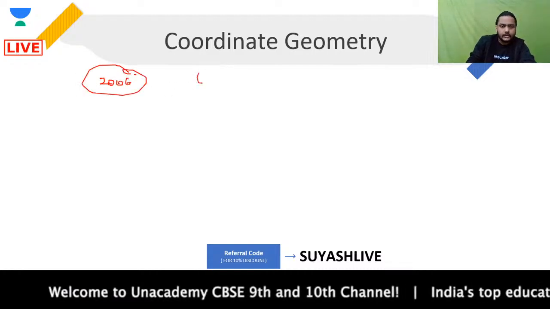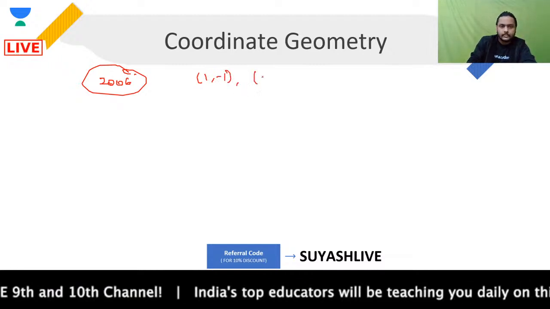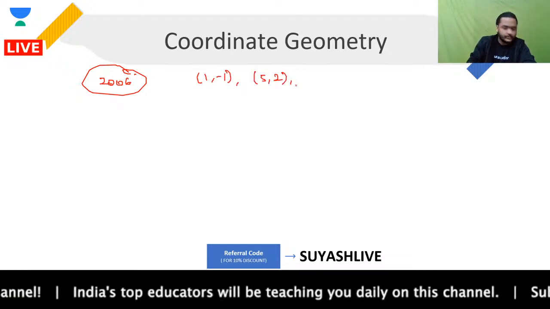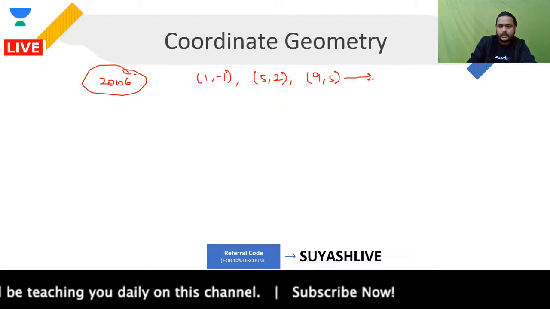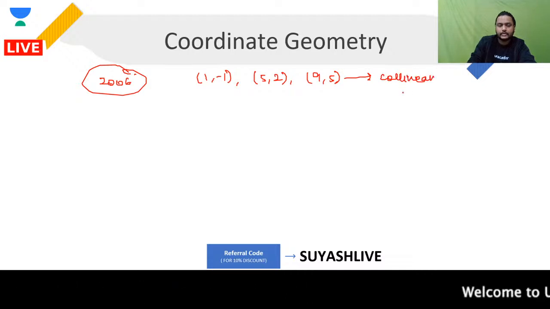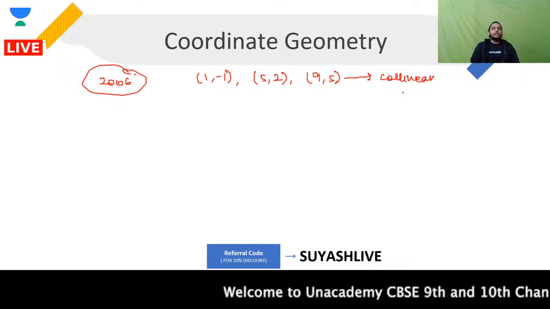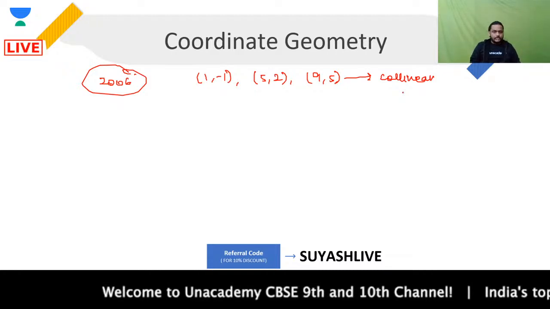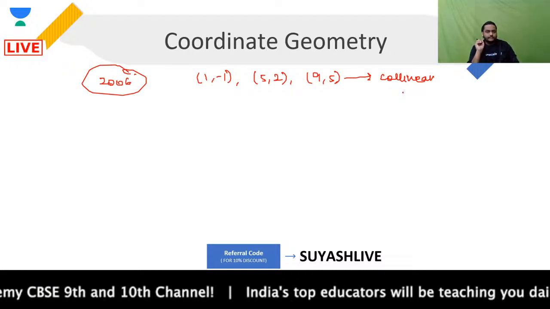The question is saying that we need to prove that the points (1, -1), (5, 2), and (9, 5) are collinear. मुझे show करना है कि ये points क्या हैं? ये points collinear हैं. I repeat, I want to show that these 3 points are collinear.